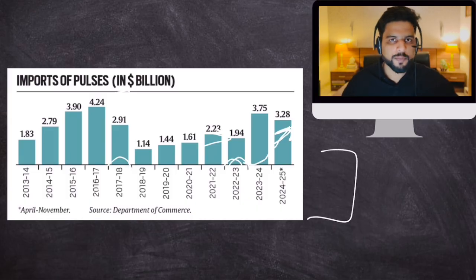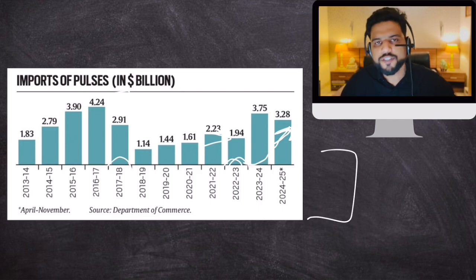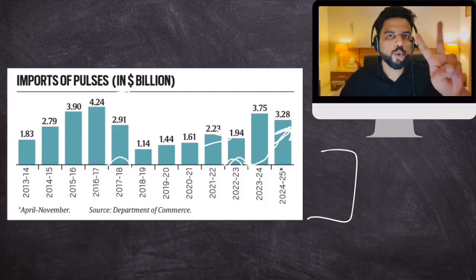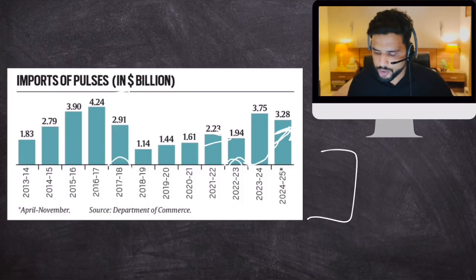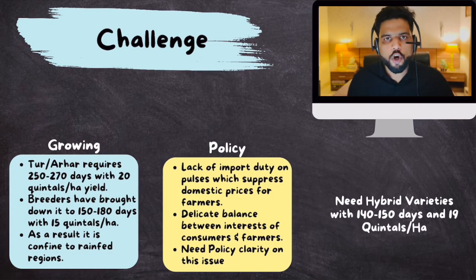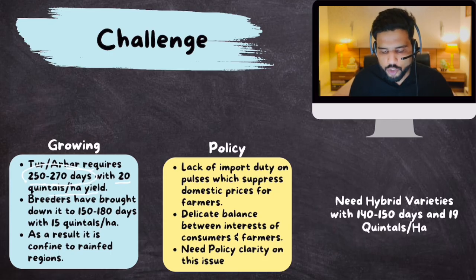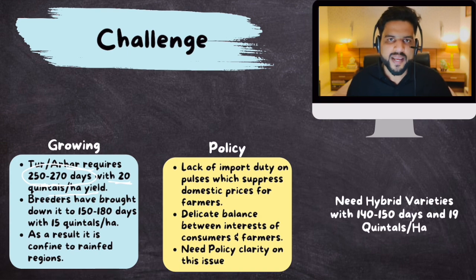Now, this mission has been launched and the government hopes that it will achieve self-sufficiency. But there are two challenges with respect to this mission being successful. What are those two challenges? Well, number one, when we talk about most pulses, for example, tur and arhar, currently tur arhar farming requires 250 to 270 days and the yield is 20 quintals per hectare. Now the growing time is too much and the yield is too little. Though many seed breeders have created innovative seeds which have reduced growing time to 150 to 180 days, the yield has also reduced to 50 quintals.